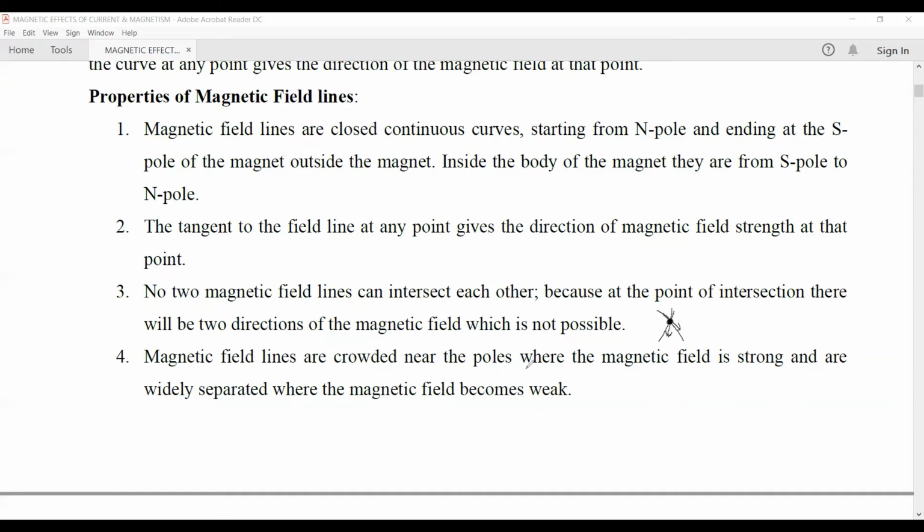Also, the magnetic field lines are crowded near the poles where the magnetic field is strong, and they are widely separated where the magnetic field is weak. So near the poles, the magnetic field lines are crowded or very close to each other. So the crowdedness or the closeness of the magnetic field lines gives the strength of the magnetic field.